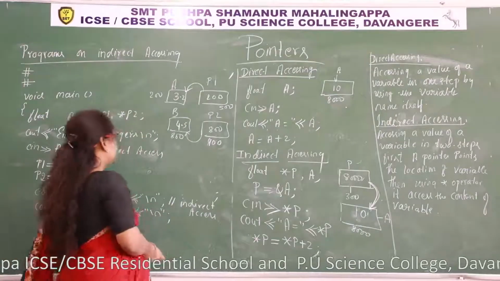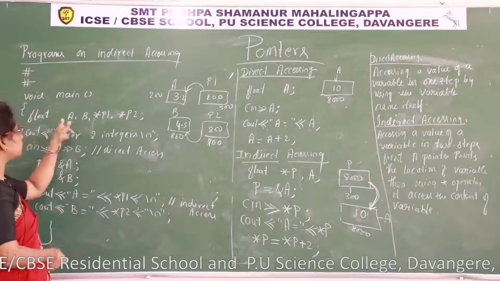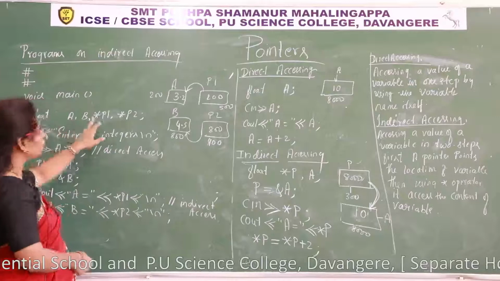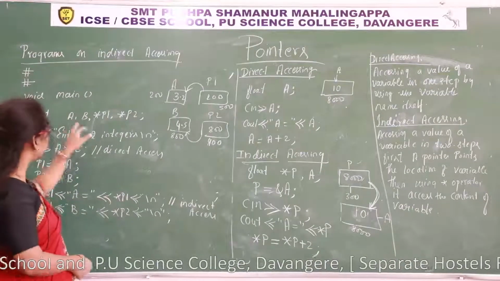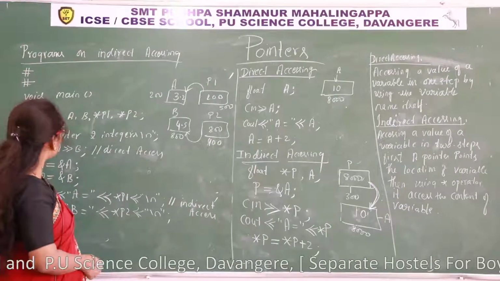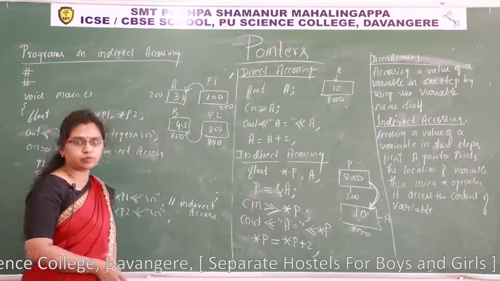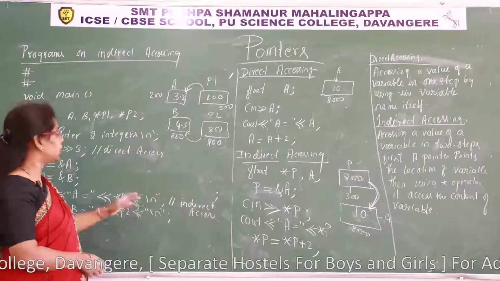See, if I take floating type variables, A and B are floating type variables. Each variable occupies 4 bytes of memory location, though it is a floating type. So here float concentrates on the content of a memory, not the address of memory. That you need to observe here.